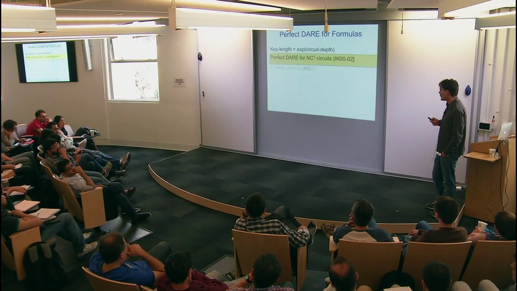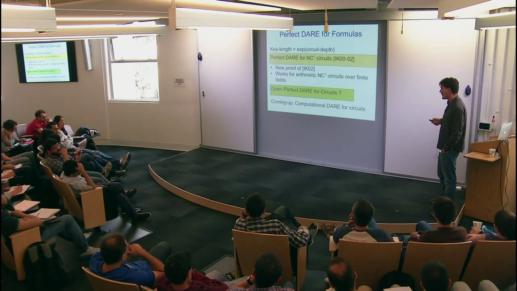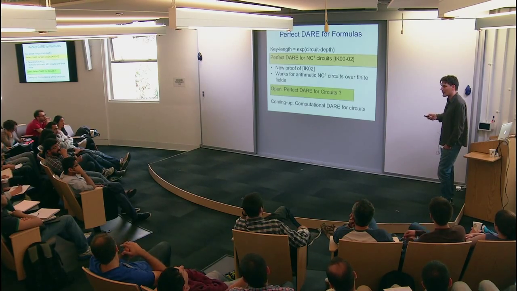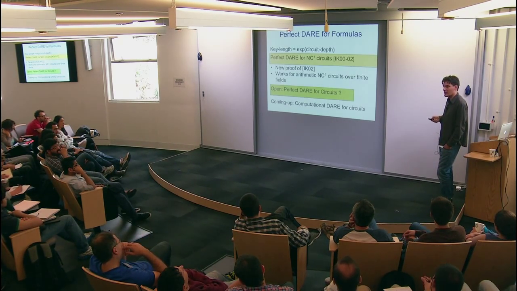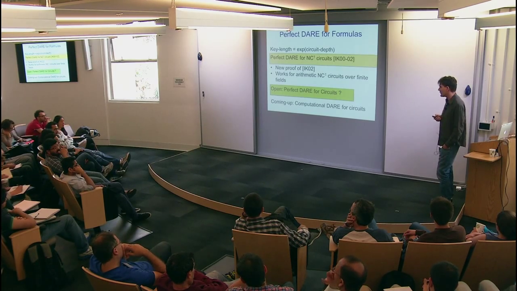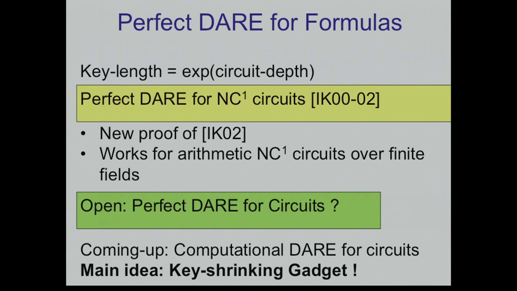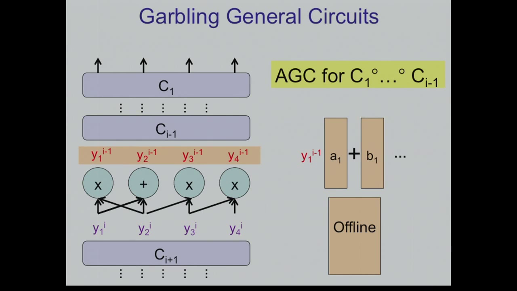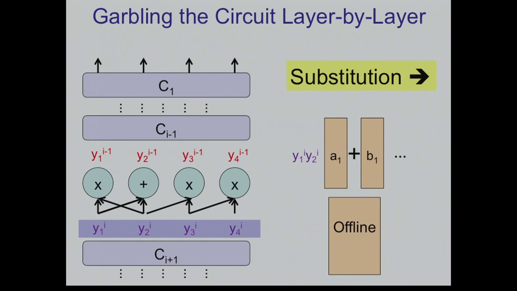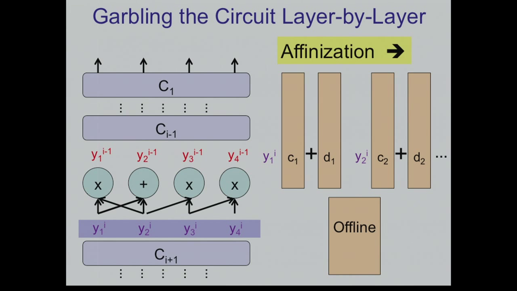So we said that we don't know how to get perfect security for circuits, but let's try to get computational private encoding. Let's go to the previous construction and see what goes wrong. It turns out that you can fix what goes wrong by using this so-called key shrinking gadget. So what did we do? We encoded the circuit from the top to this point. We did a substitution. Nothing happened. And then we did affinization, and the keys blow up. I mean, the vectors become very long.